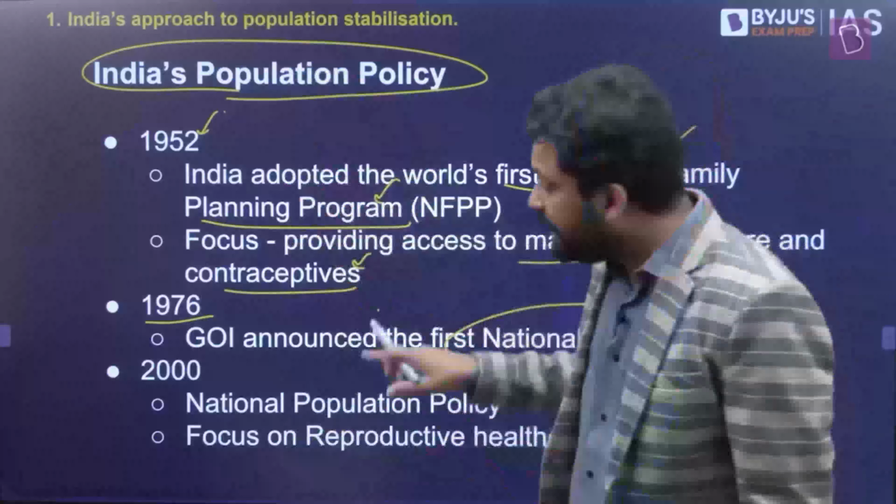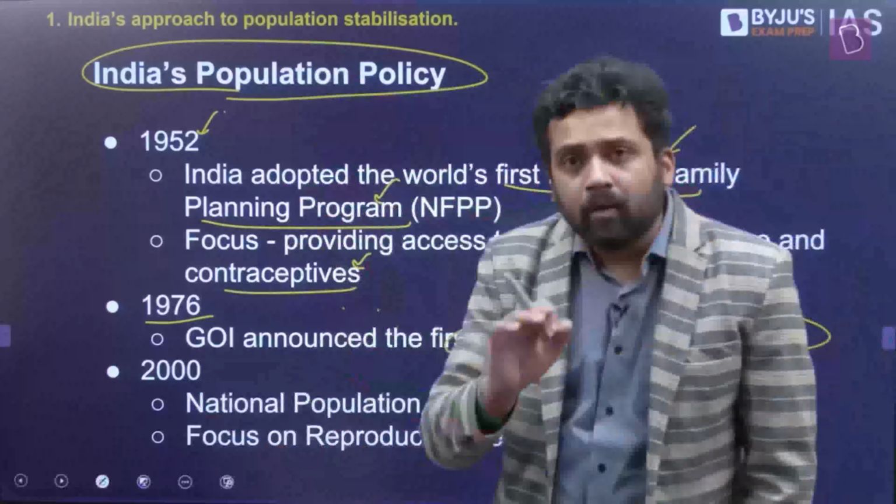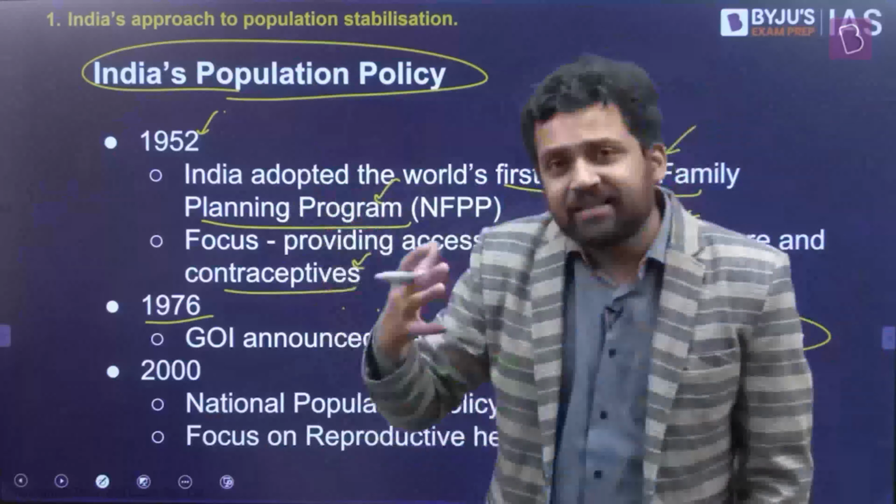You achieve the targets, but what was the larger outcome? You are not able to achieve that. This is what happened back then. But over a period of time, India changed its approach. Instead of just focusing on targets, it started understanding the root causes of the issue: why India has a large population, and why the population is growing at a fast pace. And then it started addressing these issues.